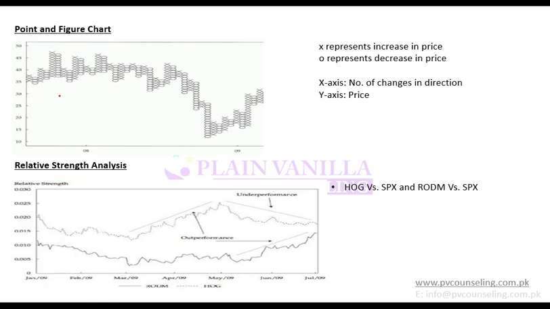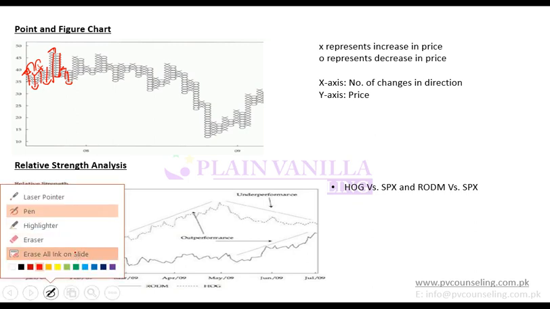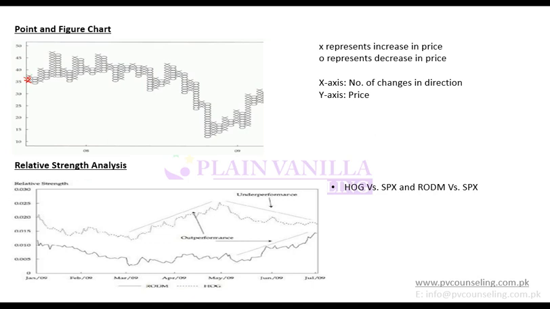So as you change from cross to circle or circle to cross, that means the direction of the stock price has changed. It was going up here, going down, and now going up, then going down, then up, then down, up, down, and so on. So when direction changes, you move from cross to circle or circle to cross. And otherwise, as it continues to increase, you continue to plot X or circle.